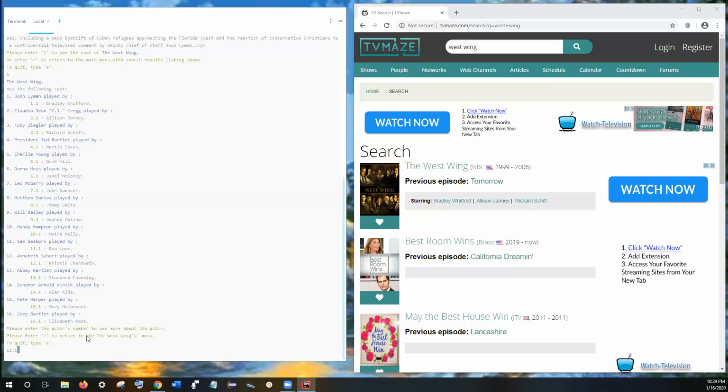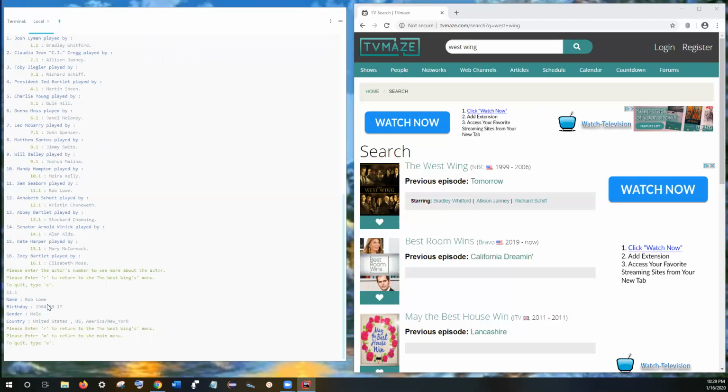So when you press 11.1, you should get some information about the gorgeous Mr. Rob Lowe, very talented, another future Oscar winner for Best Actor, and we have him listed here as born in '64, gender male, born in the U.S. A credit to all mankind. And then it gives me options like please enter R to return to the West Wing menu, enter M to return to the main menu, or to quit, type E for exit.